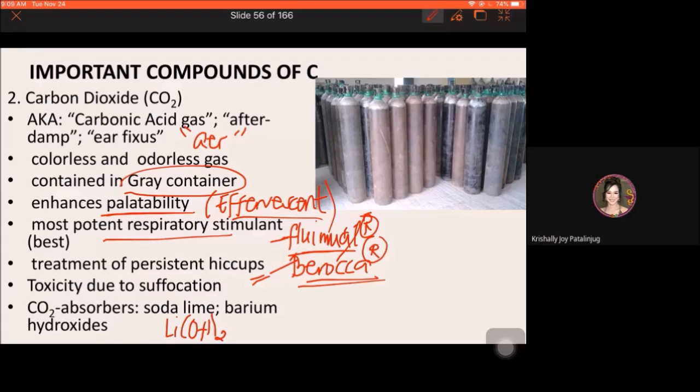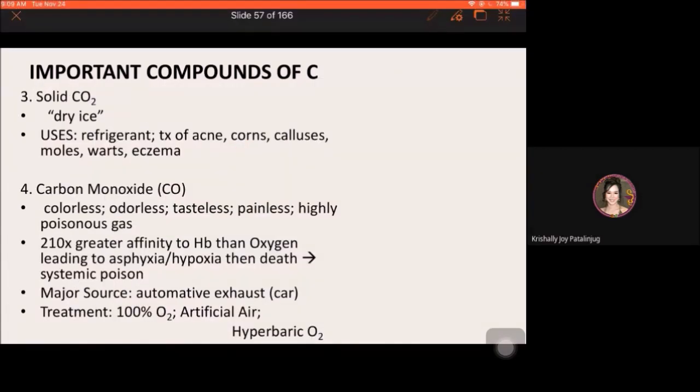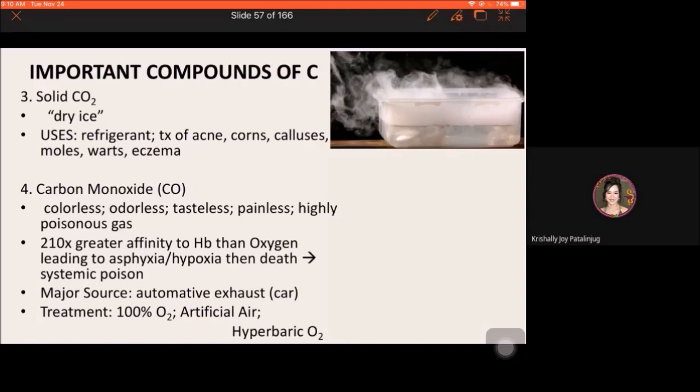Next, we have solid carbon dioxide. Solid carbon dioxide, this is also known as dry ice. Okay? So, yung uses niya, pinaka-common nga use ng dry ice is as refrigerant. Okay? So, refrigerant siya, ginagamit as cooling agent. Okay? Cooling agent. Okay? So, cooling agent siya, usually to preserve food, kung may mga frozen food or mga medical